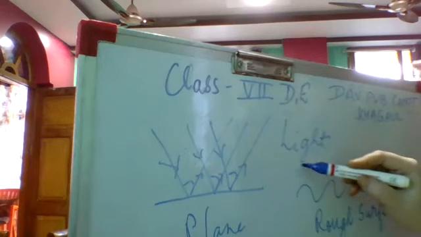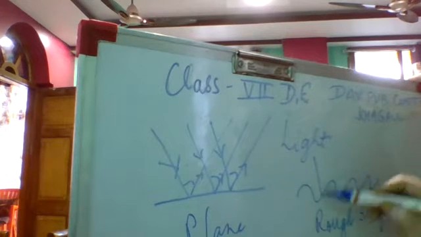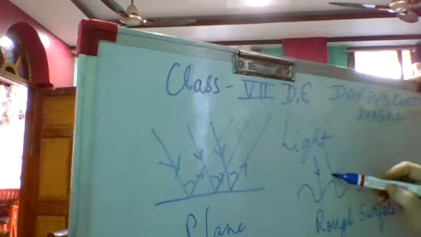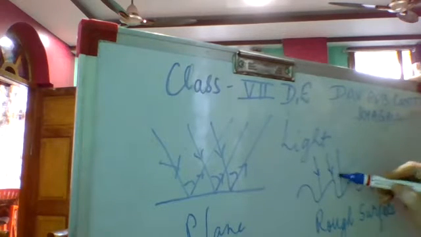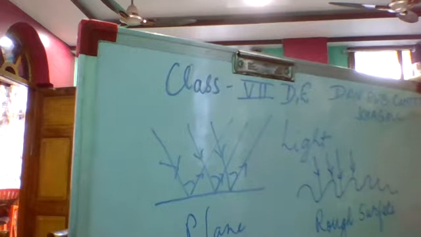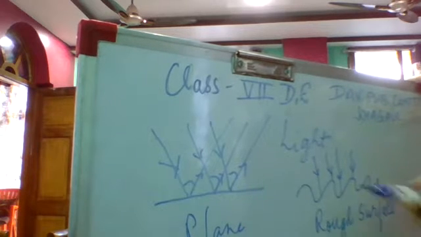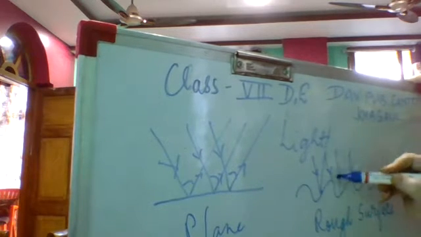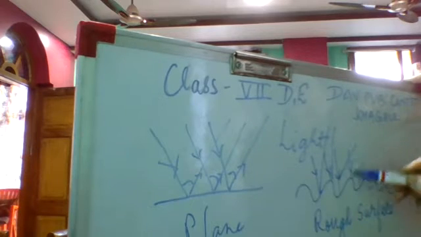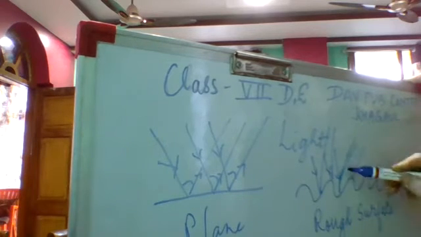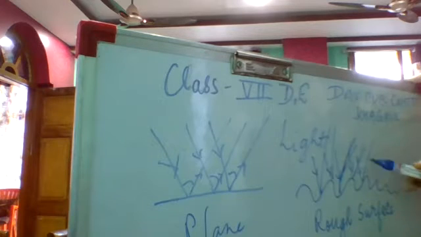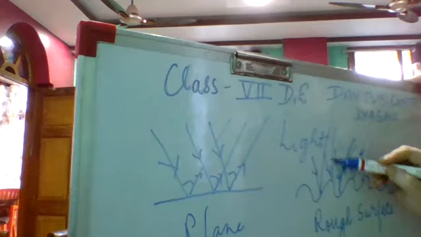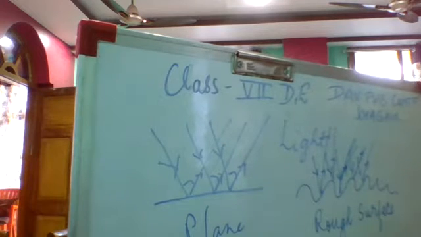But what about the rough surface? On the rough surface, the light ray will fall sometimes here, sometimes on the upper layer of that surface, again on the lower layer, again on the upper layer, because it is not uniform. And so the angle which will be formed will not be equal. You will see that it is diffused. It will be going anywhere from the surface, due to the surface on which it is falling.